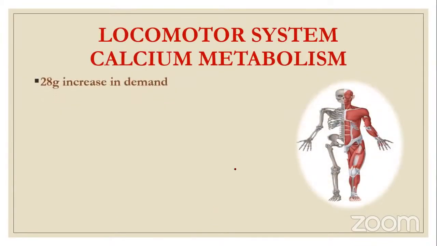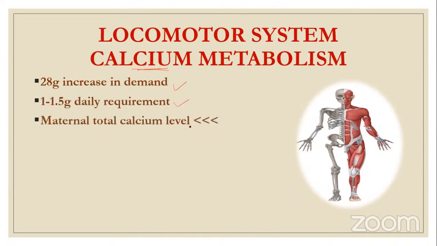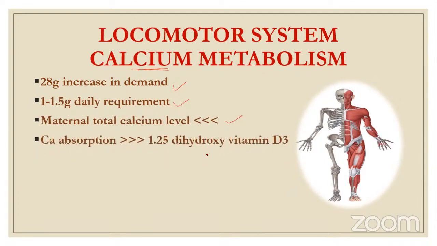Next is locomotor or calcium metabolism. 28 gram increase in demand of which? Of calcium. Okay, and then 1 to 1.5 gram daily requirement is needed. Maternal total calcium level reduces in pregnancy state, and calcium absorption is increased. How? Because 1,25 dihydroxy vitamin D3 is increased. That is why absorption is more, and then increased calcitonin is also there.